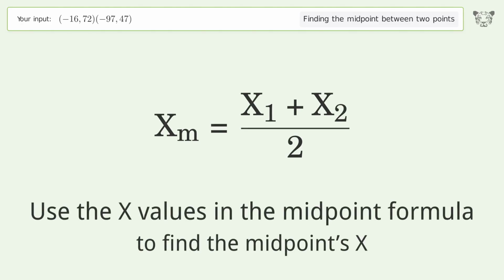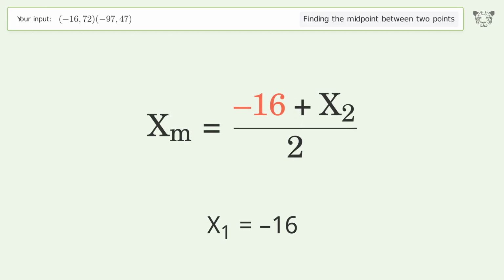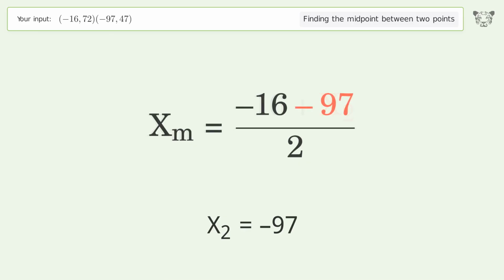Use the x values in the midpoint formula to find the midpoint's x. x1 equals negative 16. x2 equals negative 97. Simplify the arithmetic.